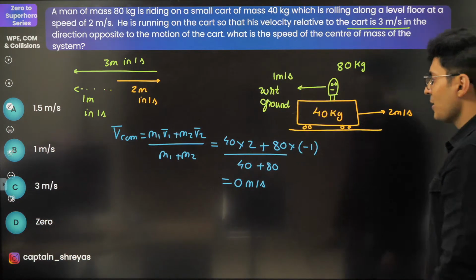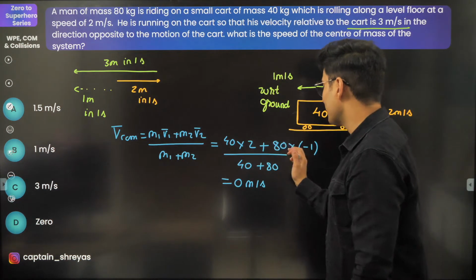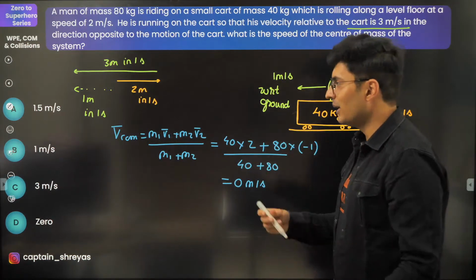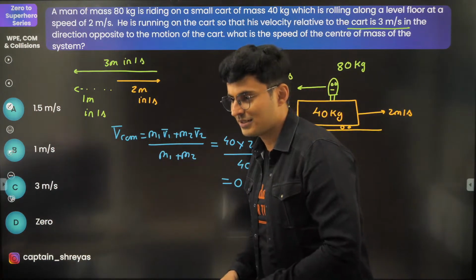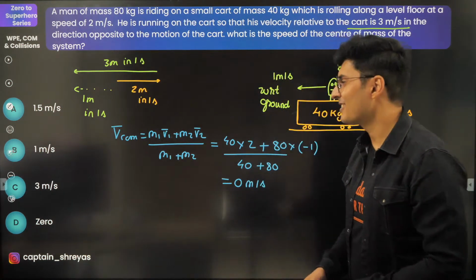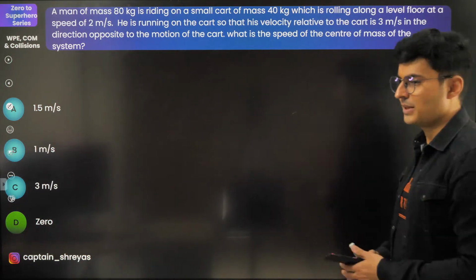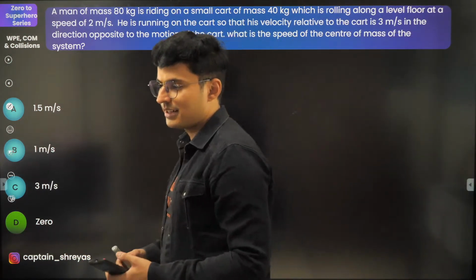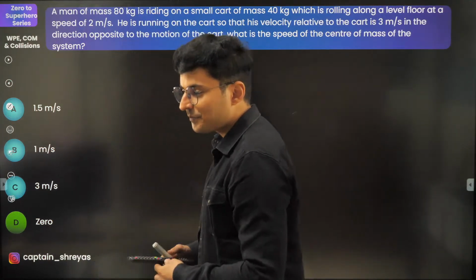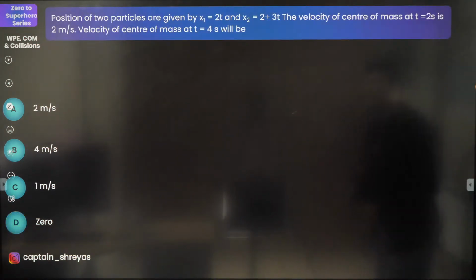A lot of students put it as plus, so 80 plus 80, 160 divided by 120, they do all those kinds of things. No, that is not the correct answer. Got it, guys? Keep this in mind. Moving on to the next one. Very good IIT aspirant, excellent, you got it. Let's try this out. Next one.